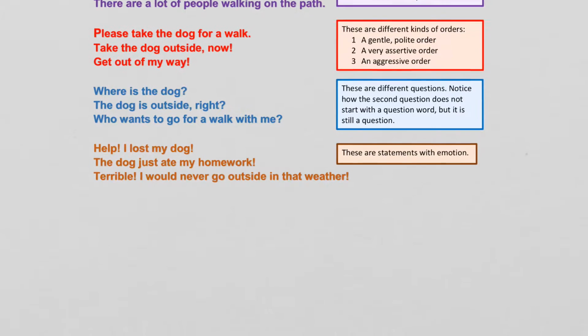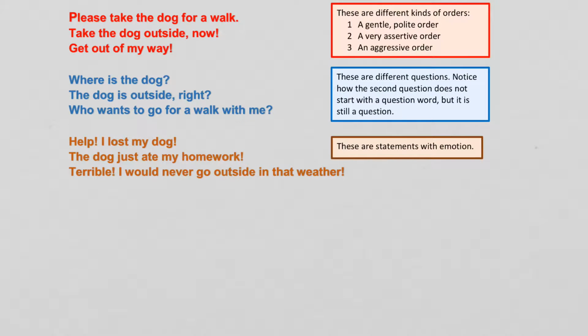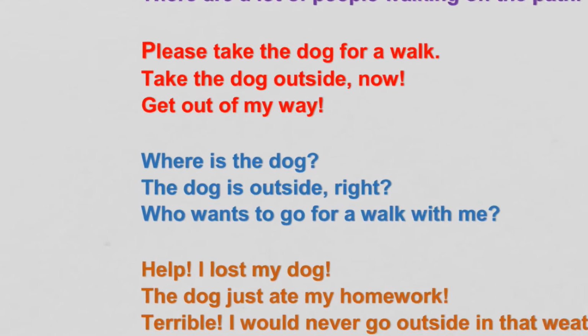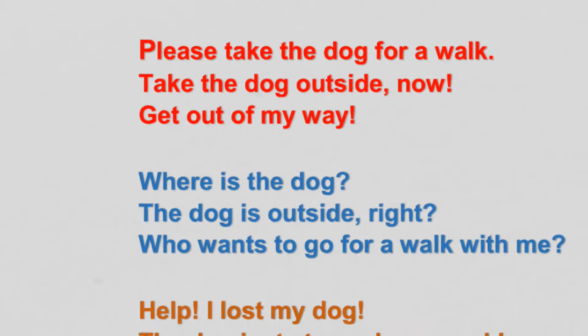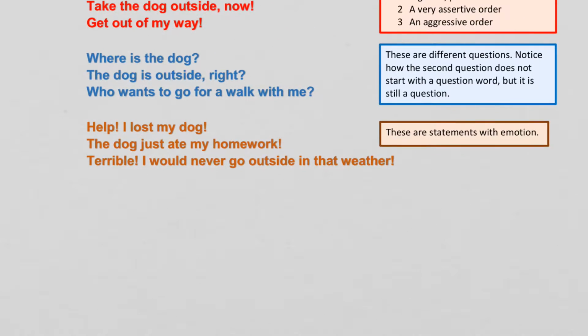Second set, in red here, please take the dog for a walk. Take the dog outside now. Get out of my way! So these are different kinds of orders. At first, the order is gentle and polite, and then the second order is a little more assertive, and then the third order is pretty aggressive, right? Get out of my way! And again, all you need to know is, for this video, the first letter of the first word is capitalized. Pretty easy, right? I think you get the idea.